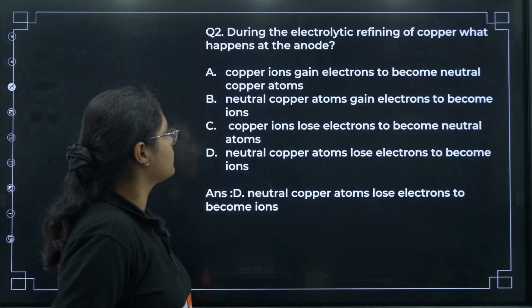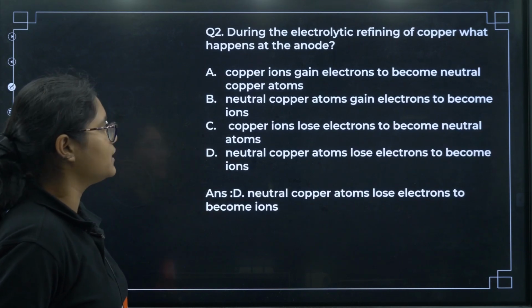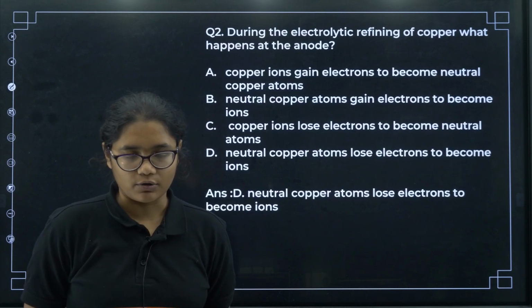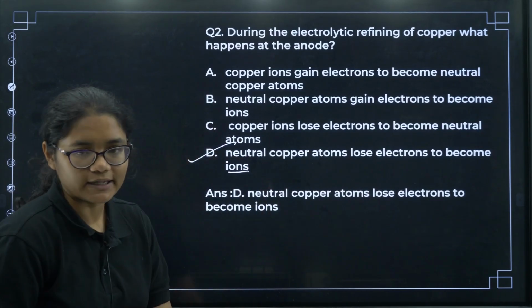Similarly, now going to question number 2. During the electrolytic refining of copper, what happens at the anode? At the anode, oxidation takes place, copper will lose electrons. Neutral copper will lose electrons to become copper ions. So that is option D.